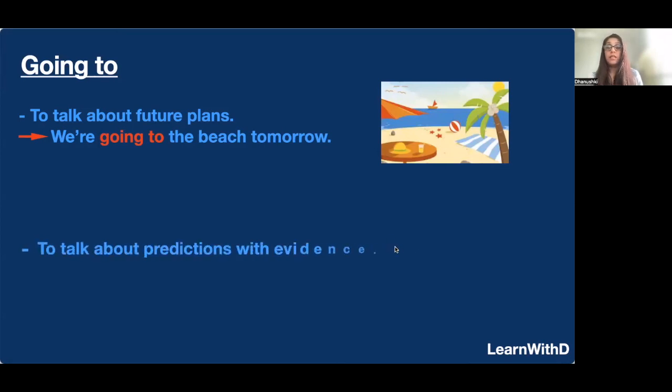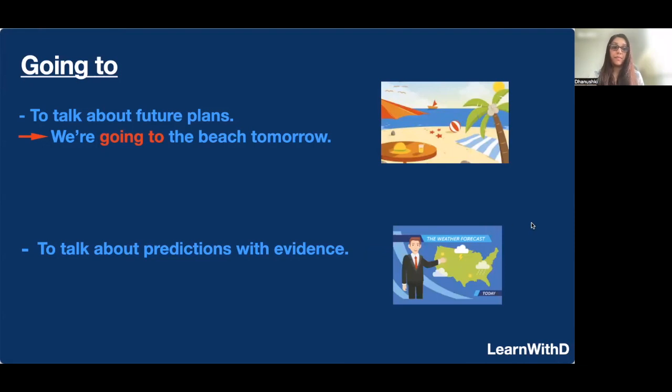Okay. Then next one is to talk about predictions with evidence. Now that's the difference from will. Okay. We are making predictions with evidence. For an example, it's going to rain in the evening. So we have the evidence or the proof in that picture. See, it's the weather reporter, right? So they make these predictions based on evidence or proof. So it's going to rain in the evening.